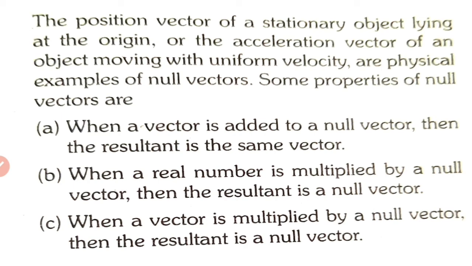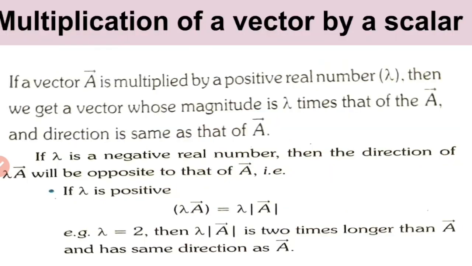Just like adding 5 plus 0. So when a null vector is added with a vector, the resultant will be the same vector. When a real number is multiplied by a null vector, the result also is a null vector. When a vector is multiplied by a null vector, the result is a null vector. These things we already know from multiplication. So that was about the different types of vectors.